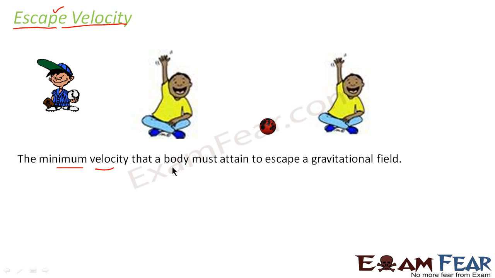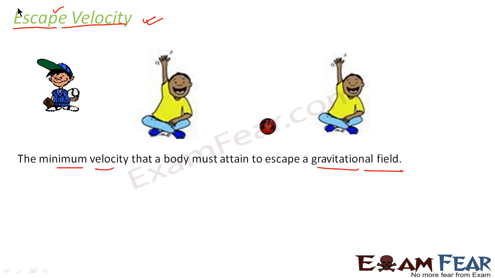It is the minimum velocity that a body must attain to escape a gravitational field. I hope it is easier for you to understand it now. That means if you throw a ball with a velocity which is at least equal to the escape velocity, the ball will escape forever. It will go out of the gravitational field of the earth. The body will not experience the gravitational force exerted by the earth, and therefore it will never come back towards the ground. It will just go ahead and escape out of the field.